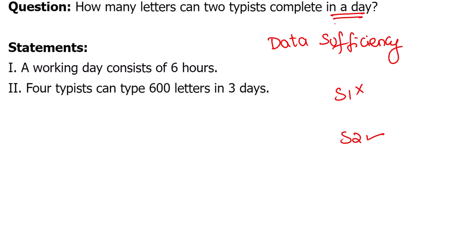So 4 typists, 600 letters in 3 days. Okay, 4 typists 200 in 1 day. 2 typists means 100 in 1 day, like that we can map it, right? So that's fine, not an issue. 4 typists 200 in 1 day, 2 typists 100 in 1 day, can be obtained with 2 alone.